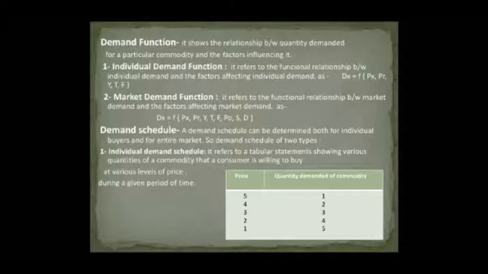Individual demand schedule refers to a tabular statement showing various quantities of a commodity that a consumer is willing to buy at various levels of price during a given period of time. Here the table shows a hypothetical demand schedule for commodity X. As seen in the schedule, quantity demanded for X increases with a decrease in its price. The consumer is willing to buy 1 unit at ₹5. When price falls to ₹4, demand rises to 2 units.